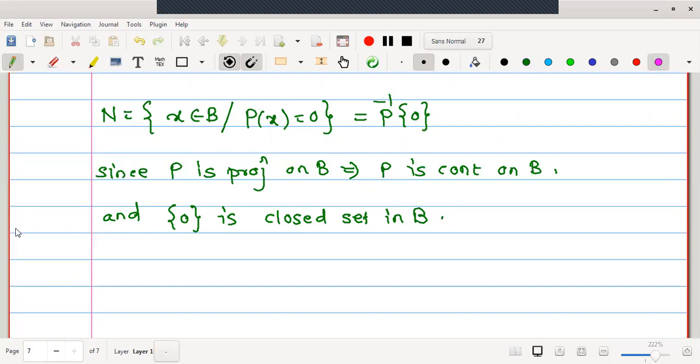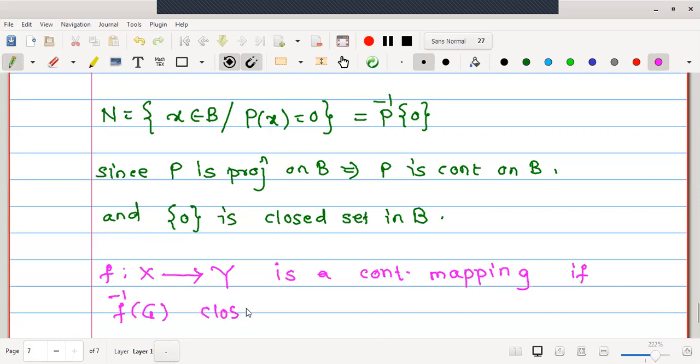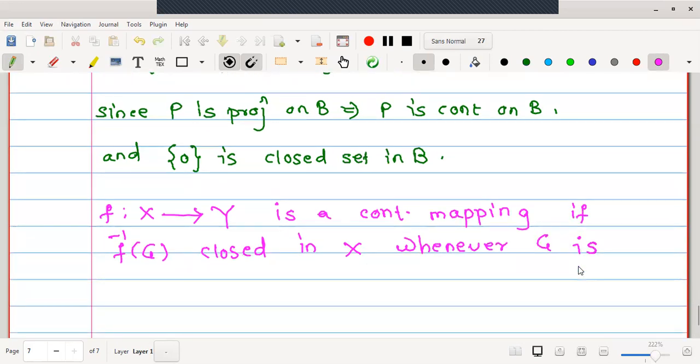Let me write the theorem with a different color pen. If F is a mapping from a metric space X to Y, then F is a continuous mapping if F inverse of G is closed in X whenever G is closed in Y.